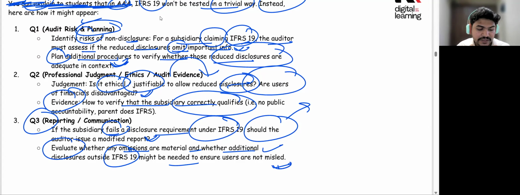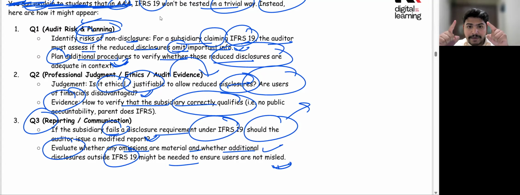So we have to look at whether, in an ethical way, we should include a disclosure which is exempted according to IFRS 19 but which should be there, so that the user of the financial statements will not be misled. This is a very small standard which takes just 10 to 15 minutes, and that is all you need to know according to the requirement of IFRS 19 in the TPLA paper. I hope you have been through this standard with this note, because I'm just comparing, since all this you need to take care of in the summary.